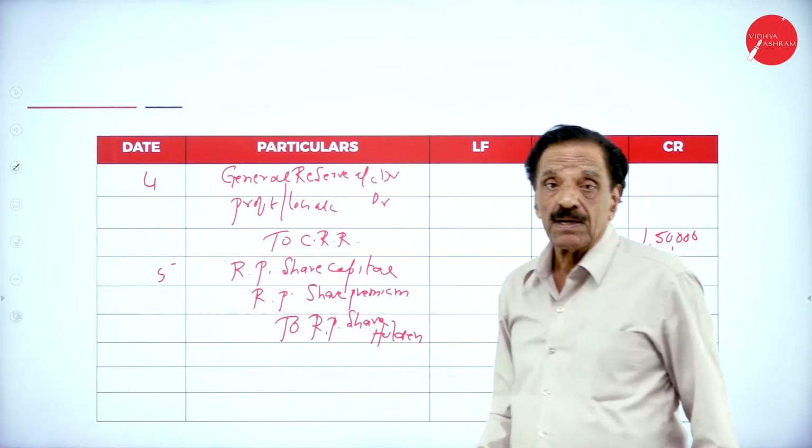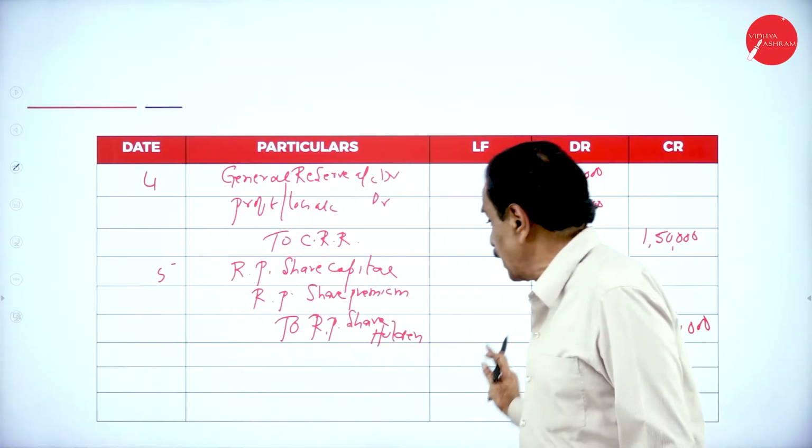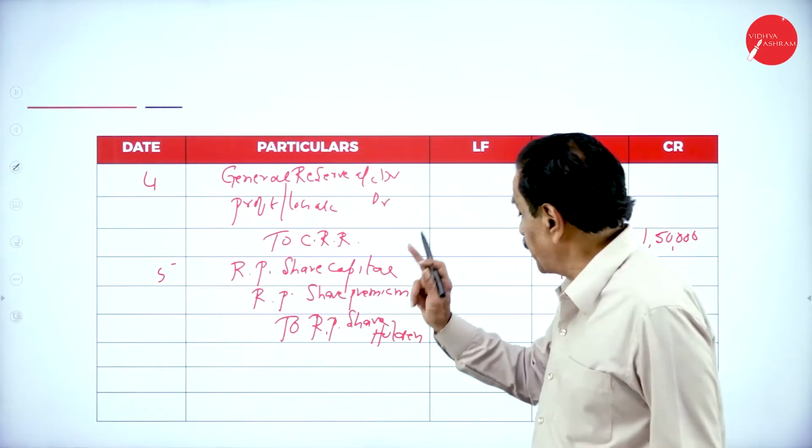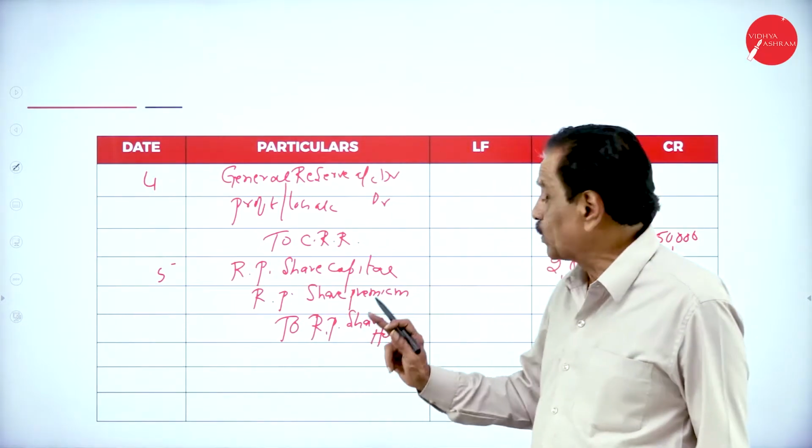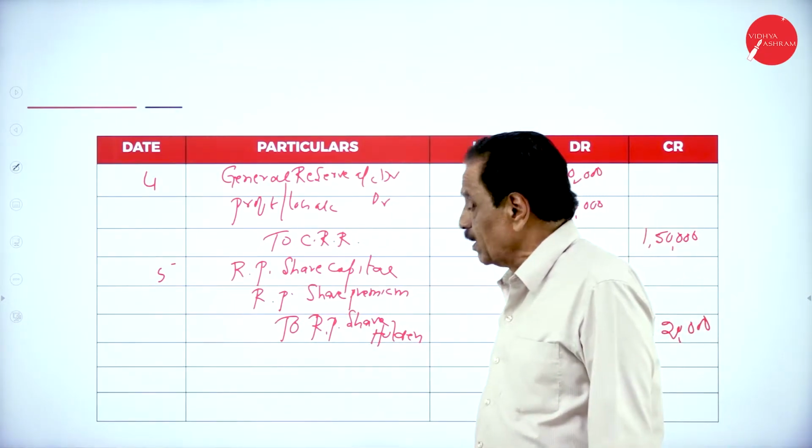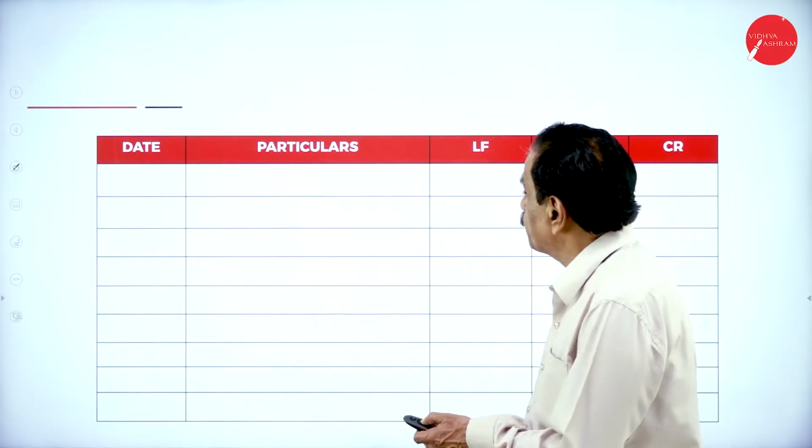So what's the entry? Redeemable preference share capital account debtor, redeemable preference share premium account debtor, to redeemable preference shareholder account. Now we can pay off.